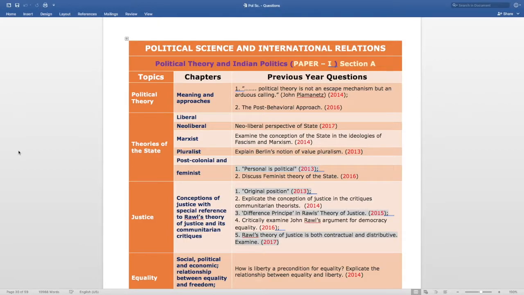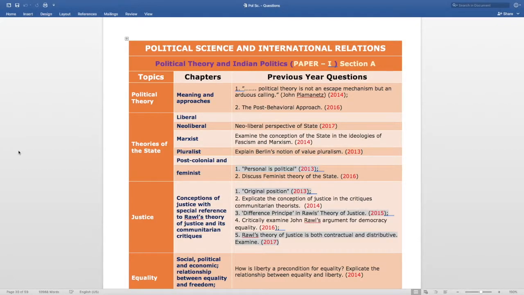From the topic theories of the state, there are 5 questions. The first question is asked from neo-liberal, that is the neo-liberal perspective of a state, asked in 2017. From the Marxist, the question is: examine the conception of the state in the ideologies of fascism and Marxism, asked in 2014. From the pluralist, the question is: explain Berlin's notion of value pluralism, asked in 2013.